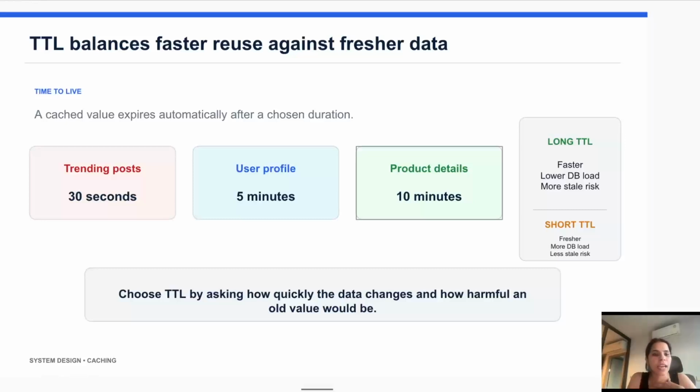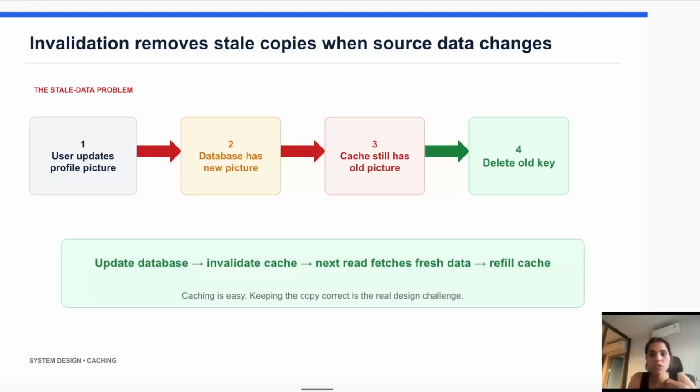Next is cache invalidation. Suppose a user updates their profile picture. The database now has the new profile picture, but the cache may still have the old one. So if the application returns the data from the cache, the user may see the old image. We can say the data is not fresh. The speed is there, but the data is not fresh.